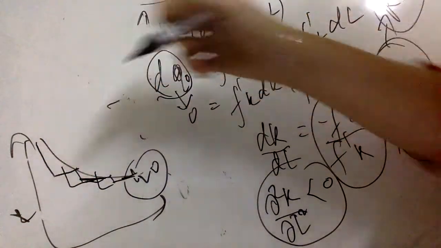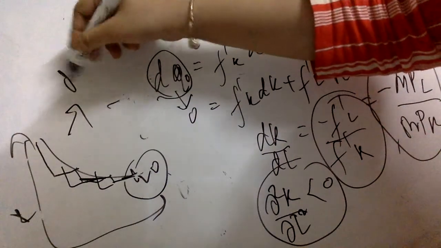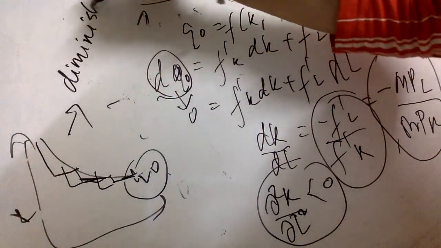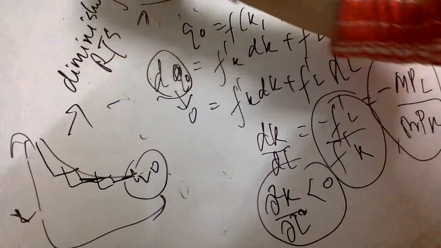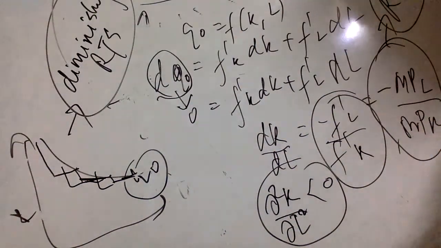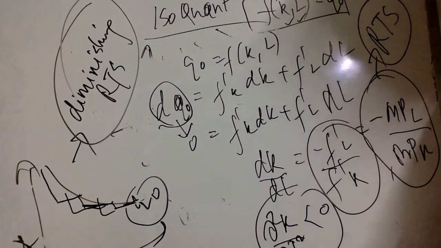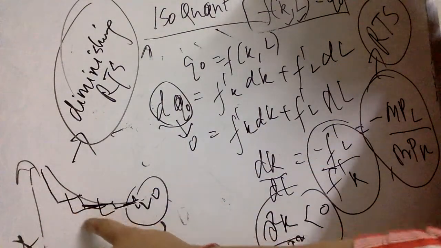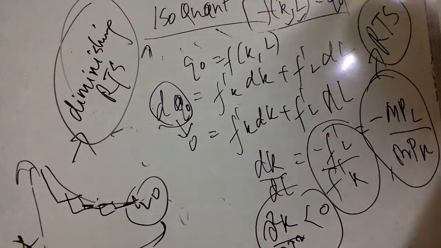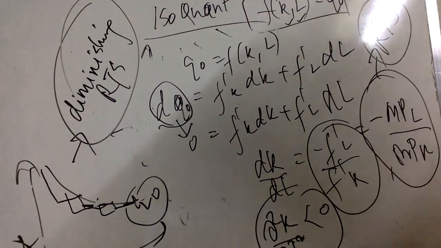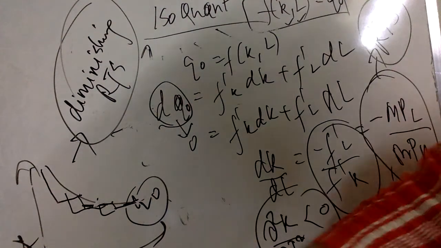My willingness to give up units of capital will actually decline, and therefore we have diminishing rate of technical substitution. So the rate of technical substitution measures at what rate I am substituting capital for labor, but in a convex shape isoquant we can see that this rate keeps on declining with every unit of substitution that I am making. Okay, now if mathematically I have to compute this, we can do that.